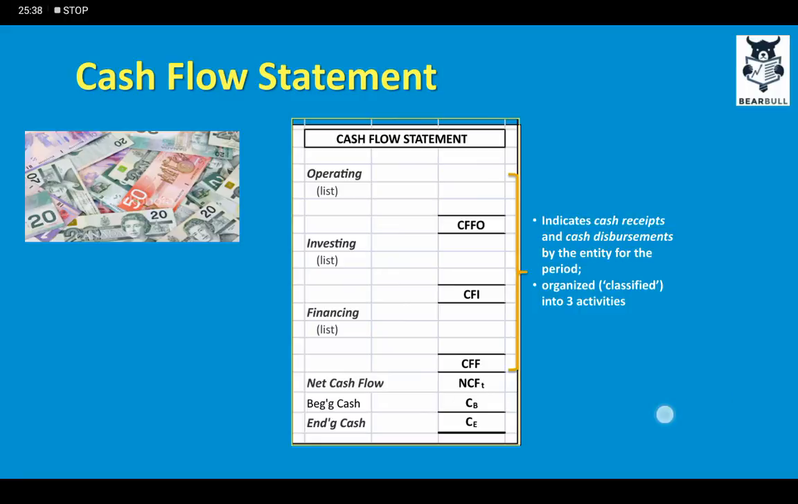And remember that these three heads, operating, investing, and financing, indicate cash receipts and cash disbursements by the entity for the period. And they are organized into three activities because the International Financial Reporting Standards require us to do so. And as you can see, the last box, the closing balance of the cash flows goes to the balance sheet under the current assets head.